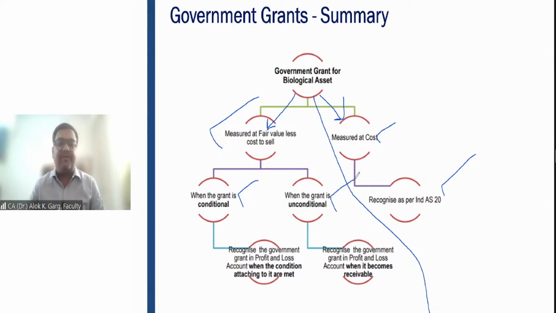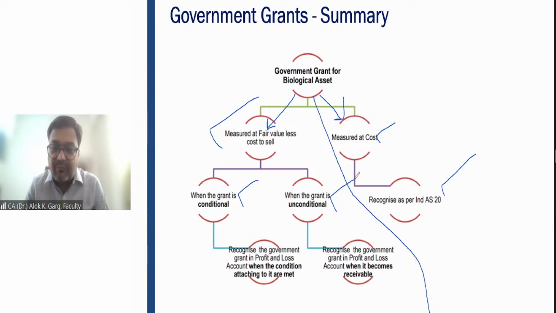Is there any condition? The answer is no. The government is saying that I am giving you 2 crore rupees of grant because you are maintaining the animals and I don't have any further expectation. There is no condition. In that case, as an auditor or as an accountant, what will you suggest to the management?